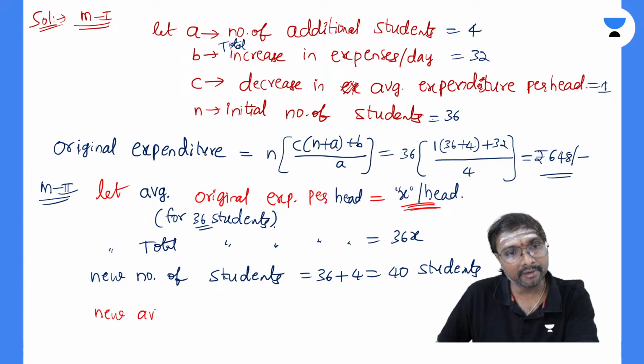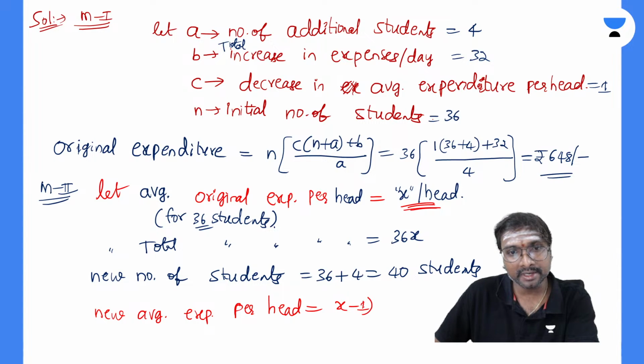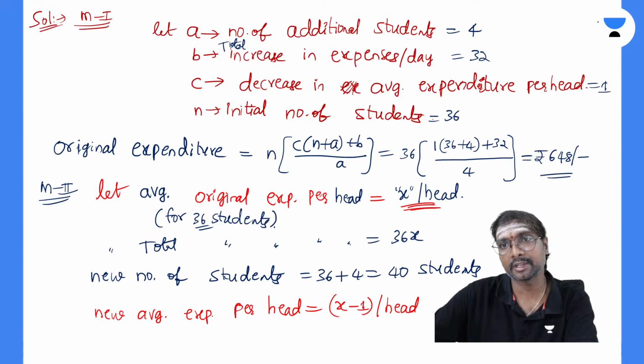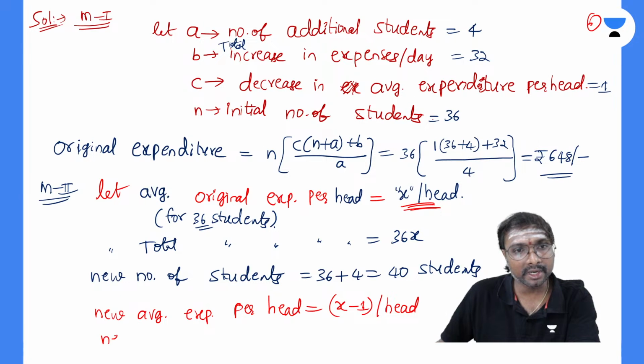So the new average expenditure per head is X minus 1 per head, X minus 1 per head, right? Now tell me, what is the new total expenditure?